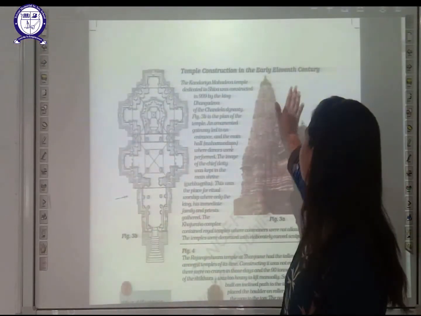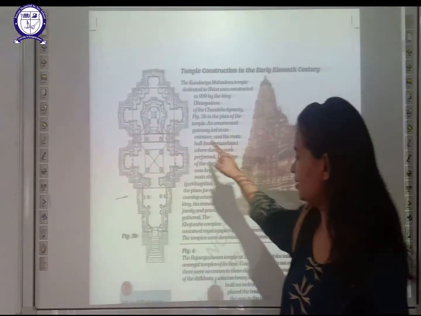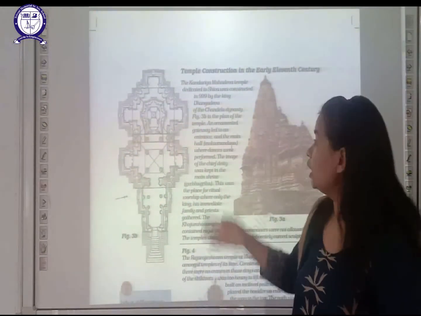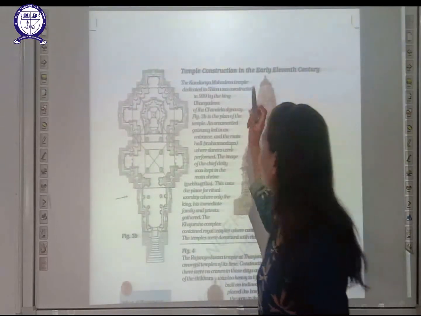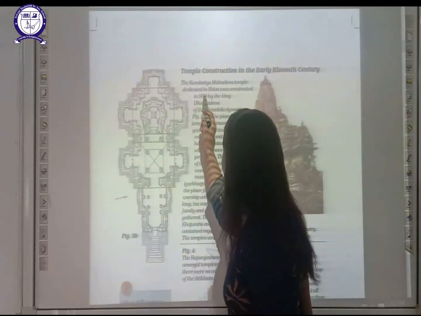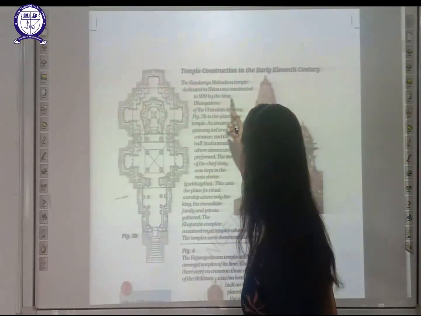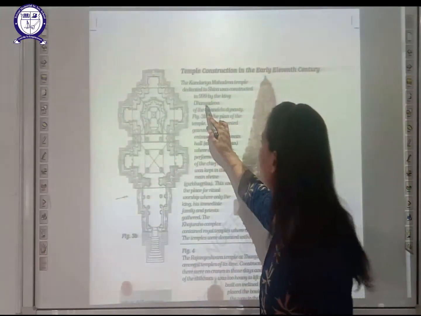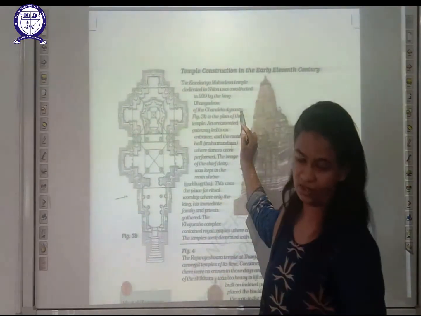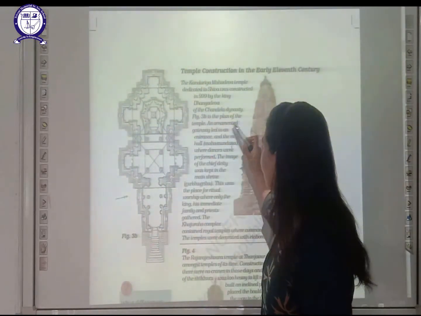The next is a temple constructed in the early 11th century. Students, you can see one particular temple here, and this is the structure that was followed in its construction. Now let's study what is said here. The Kandariya Mahadev temple is dedicated to Lord Shiva and was constructed in 1999 by the king Dhangadeva of the Chandela dynasty. Figure 3b is the plan of the temple.